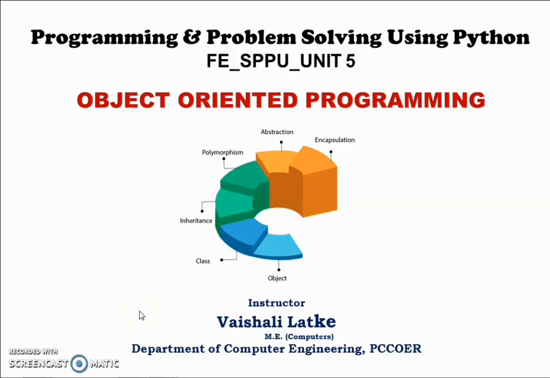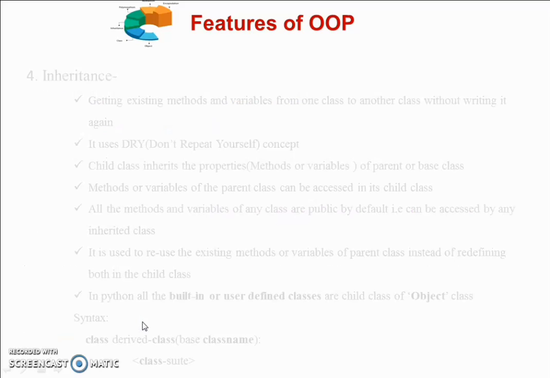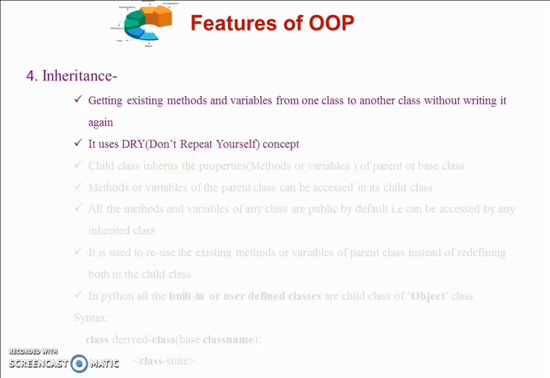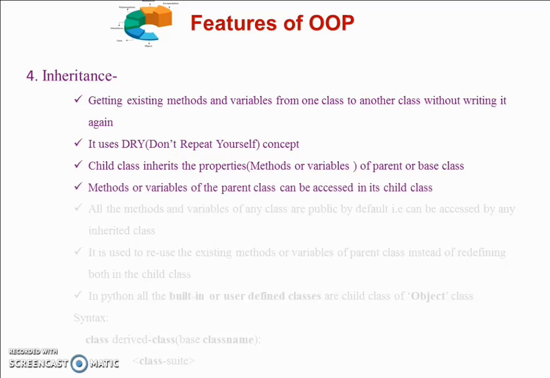Dear students, welcome. The next concept or the next feature of OOP is known as inheritance. Inheritance is getting existing methods and variables from one class to another class without writing them again. It uses the DRY concept, which means: Don't Repeat Yourself. A child class inherits the properties, that is methods or variables, of a parent class or base class. Methods or variables of a parent class can be accessed in its child class.